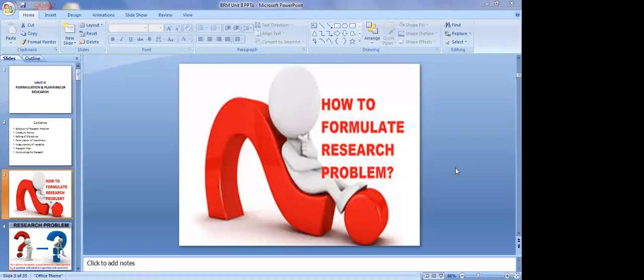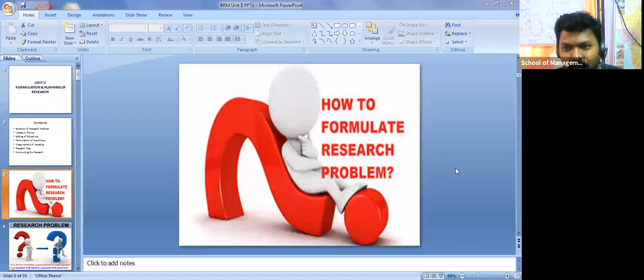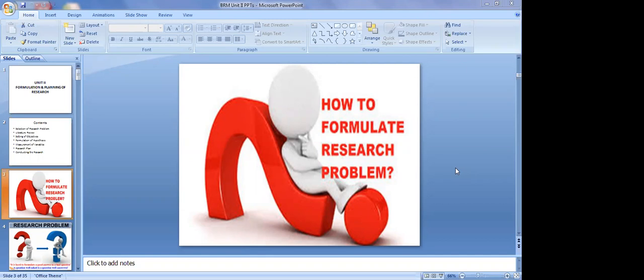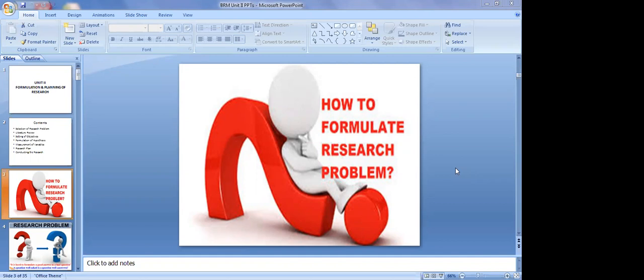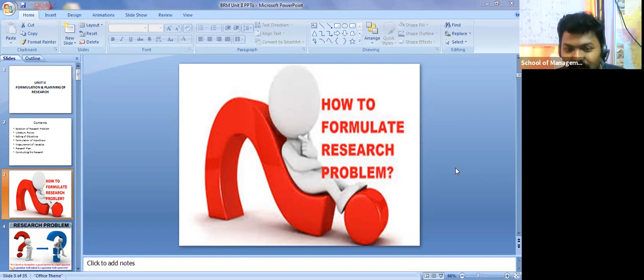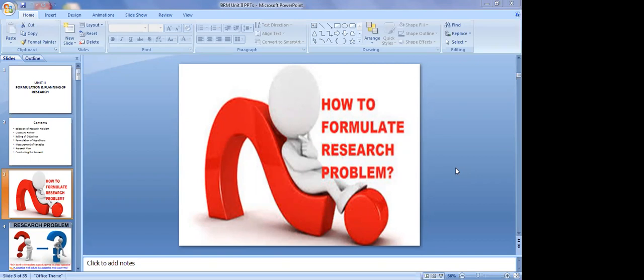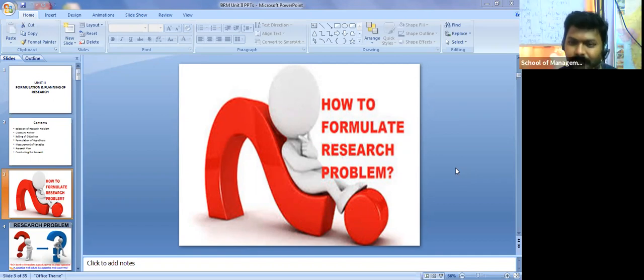Now what is the reason behind that? HR guys, I hope you heard about the employee turnover ratio. Should it be high or low? Low, not high. The situation you are describing is very high, I'm saying. Employees should not go out, that means the turnover ratio should be very low.